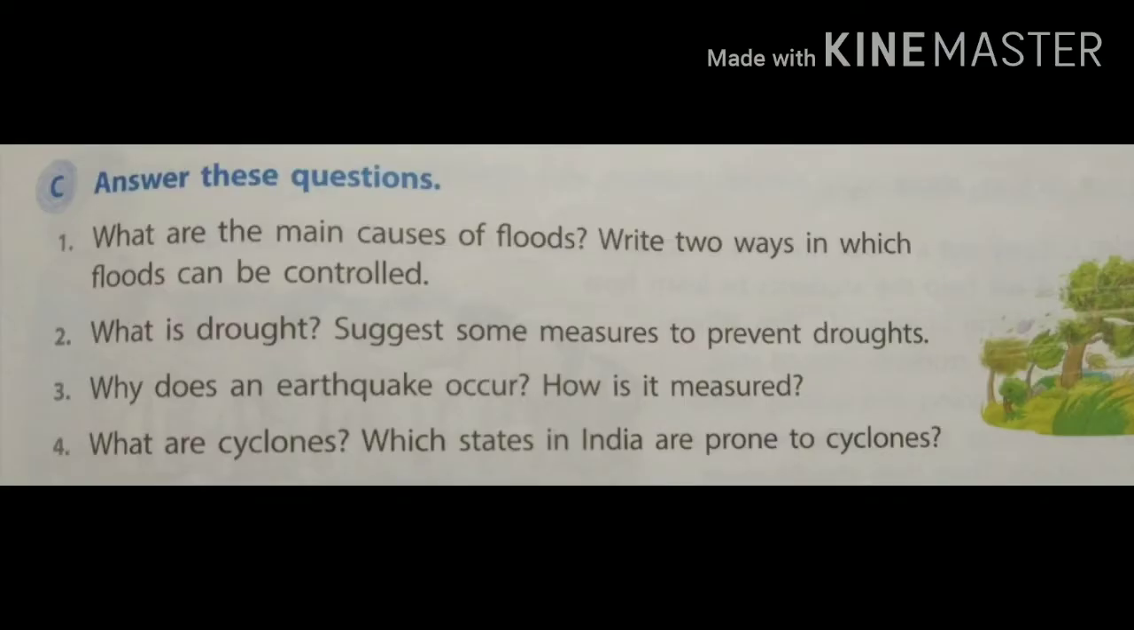C. Answer these questions. First one, what are the main causes of flood? Write two ways in which floods can be controlled. Question number 2, what is drought? Suggest some measures to prevent droughts. Question number 3, why does an earthquake occur? How is it measured? Question number 4, what are cyclones? Which states in India are prone to cyclones?